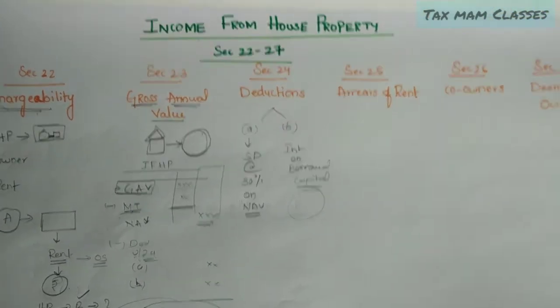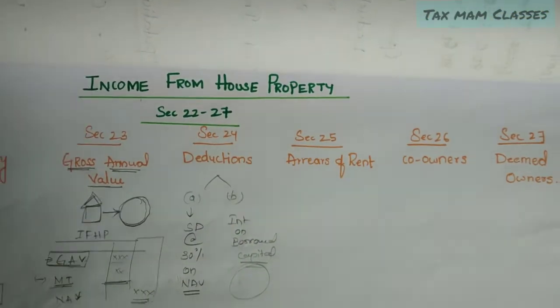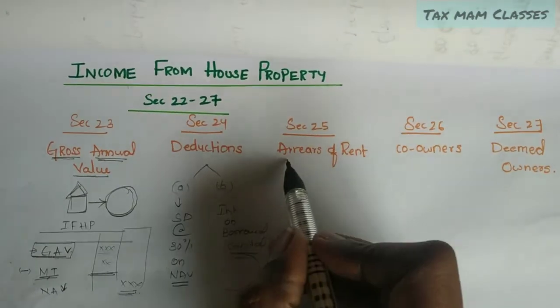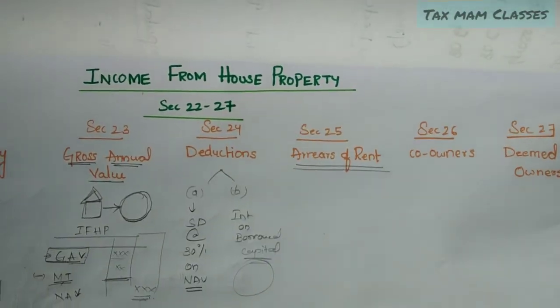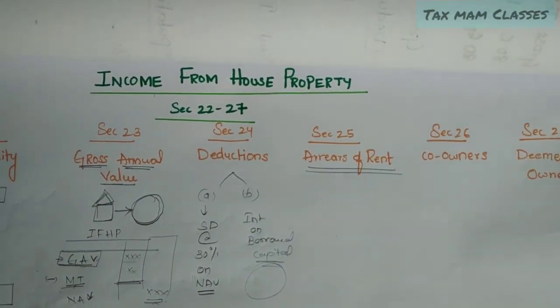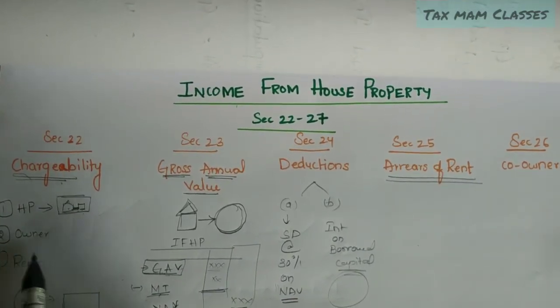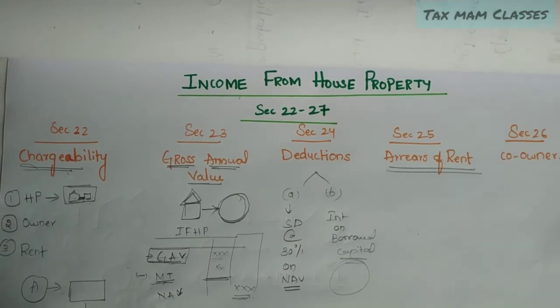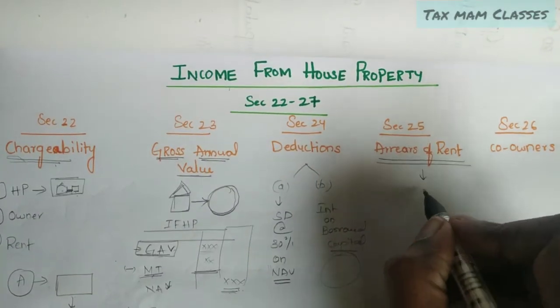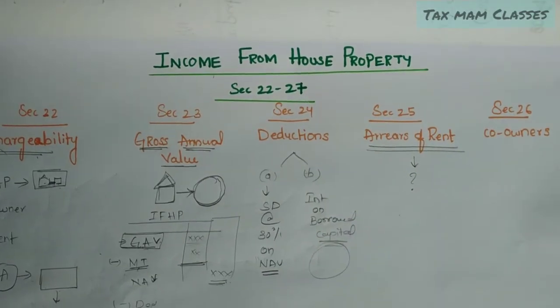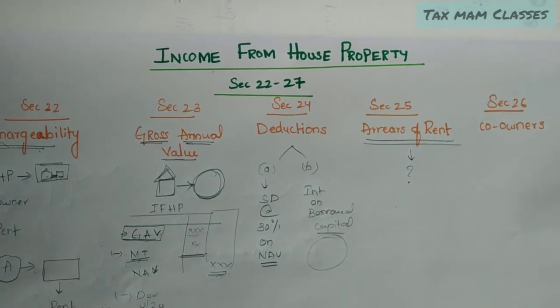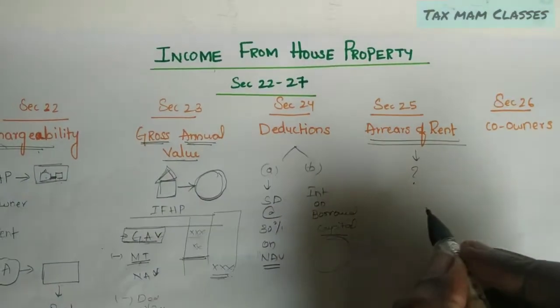Right. See the next three points. This point talks about arrears of rent. That means whatever income we are earning in the name of rent will be called income from house property, right? If arrears are there, then when should it be taxable? We didn't receive some part of the amount this year, but we received it later.